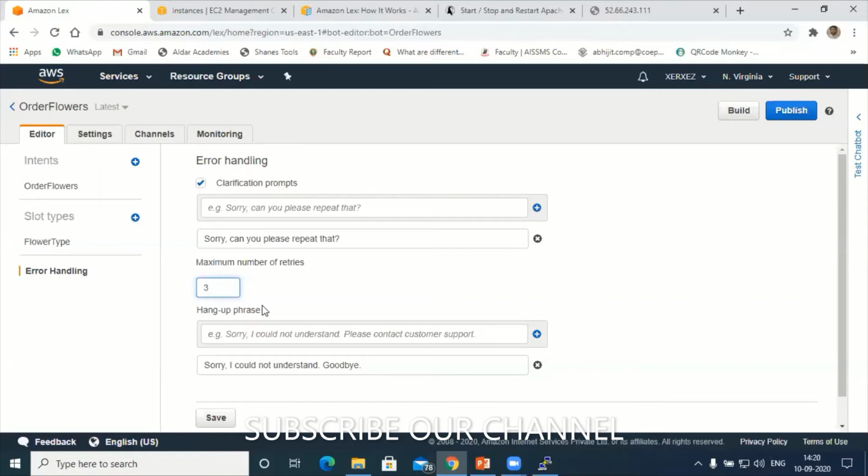After 3 attempts, I'll come out of that chat window as a bot by sending a message like, sorry, I could not understand, goodbye. Let's try to modify this later.